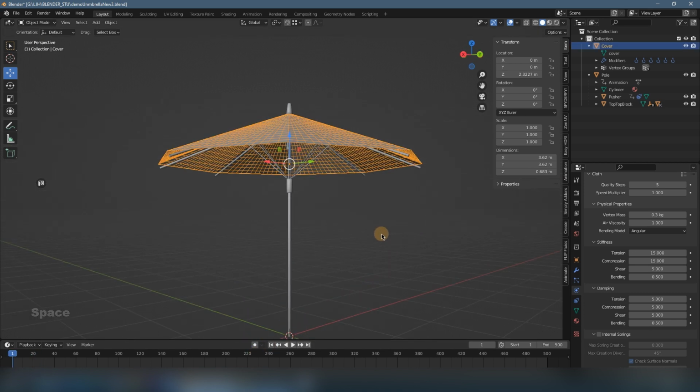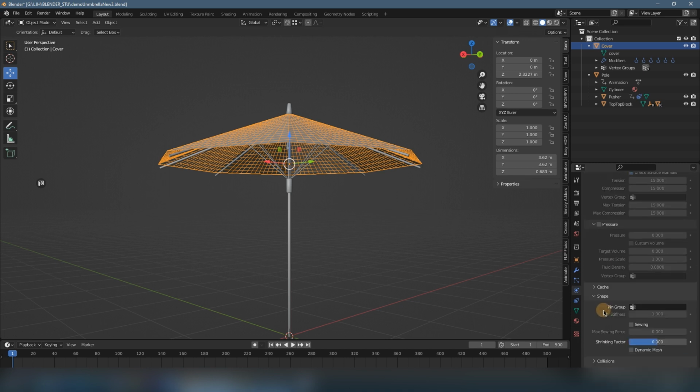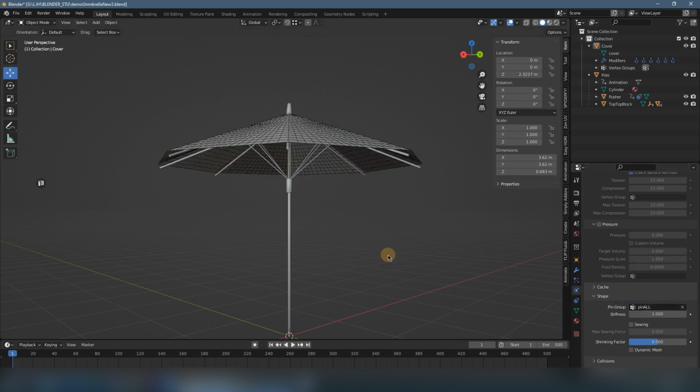Because here we still need to select another thing in the cloth. Scroll down to the shape tab, and here you will find the pin group section, and select pin all. Here it's very important. Now let's play back again.